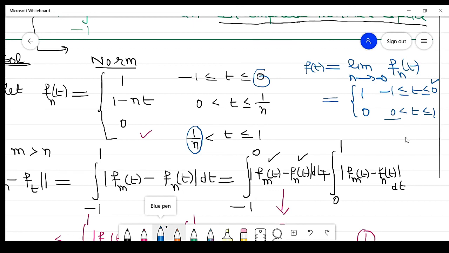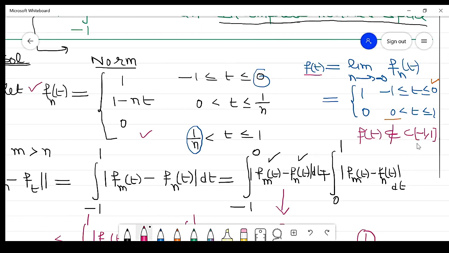So this function f(t) does not belong to C[-1,1]. So this Cauchy sequence converges to this function, but this function does not belong to the space, which means it is not a convergent sequence in C[-1,1].